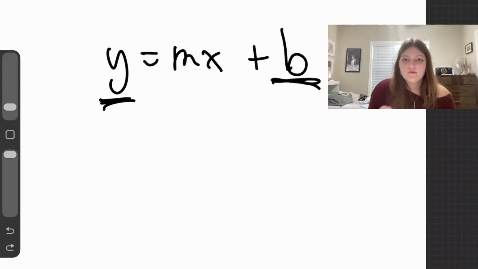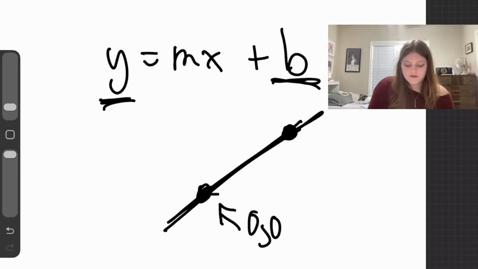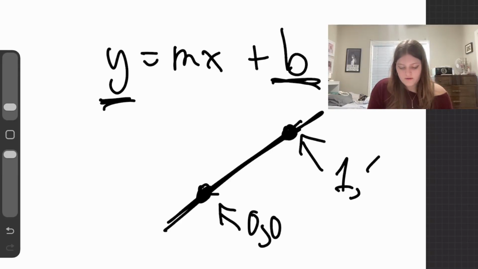Another really important thing to know about the slope is that you can calculate the slope if you are given different values in a linear equation, because the average slope over an interval will be equal to the actual slope. If I have a line here, let's say that this point is 0, 0, and this point is 1, 1.